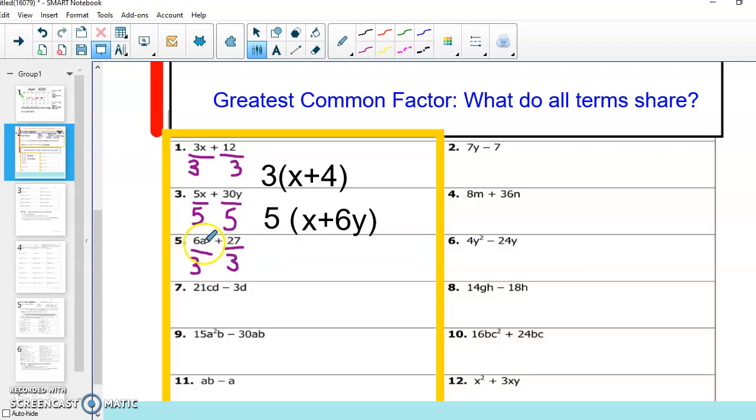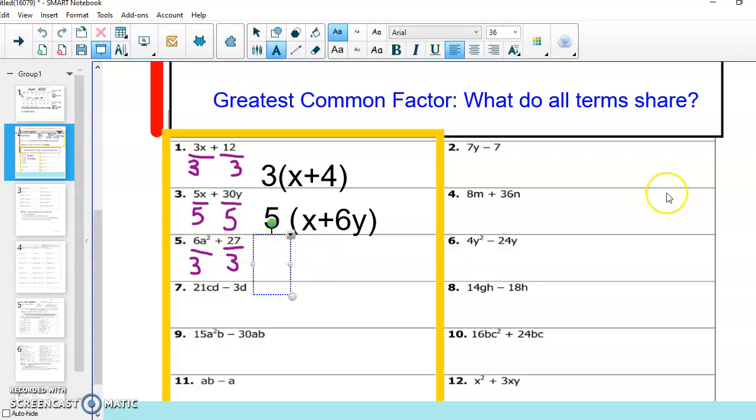And I see there's an a squared here, but there's no a on this side, so I can't divide by any numbers outside of that 3, and the letters don't share. So I'm going to end up with 2 when I take 6a squared divided by 3, 2a to the second power, and I'm going to write it with my little caret. And 27 divided by 3 is going to leave me with 9. So when I take out my 3 on the outside, I'm going to be left with this on the inside.